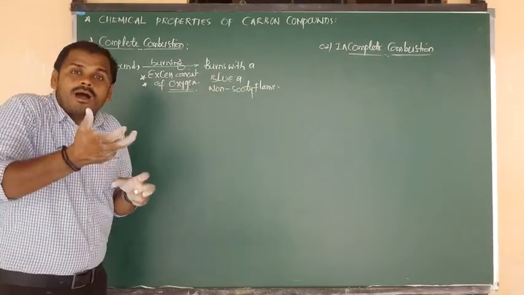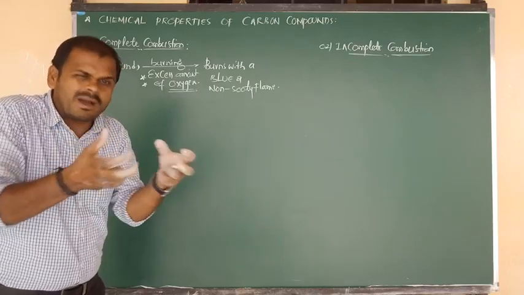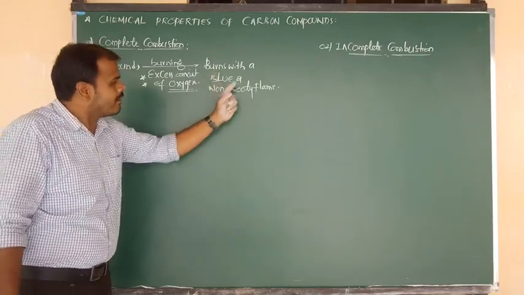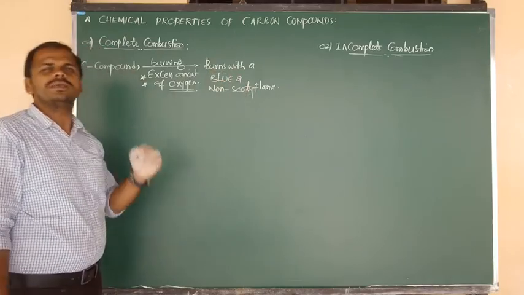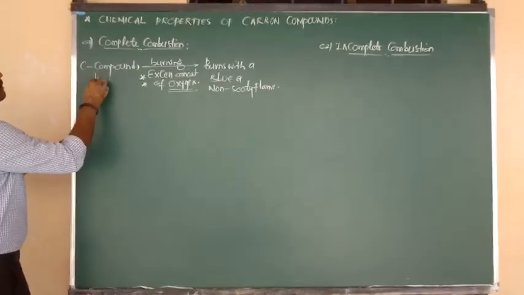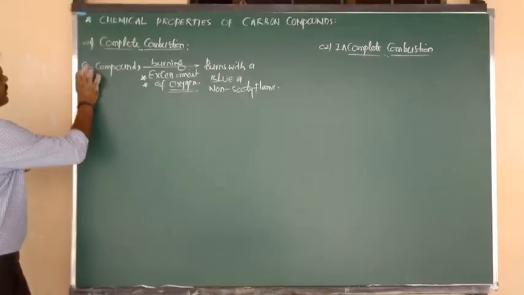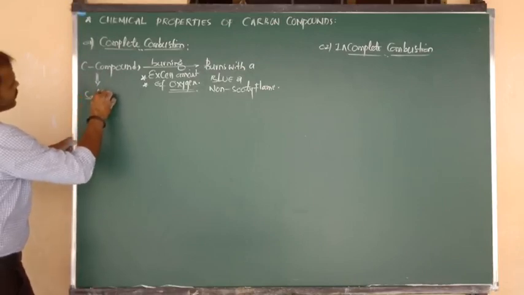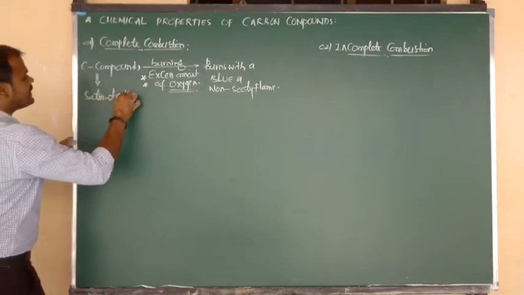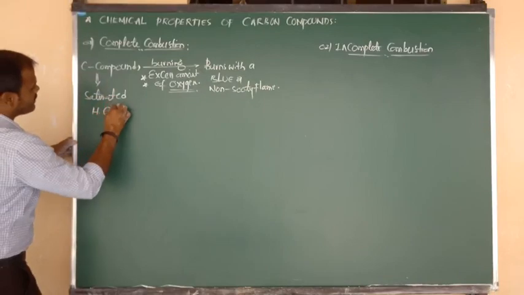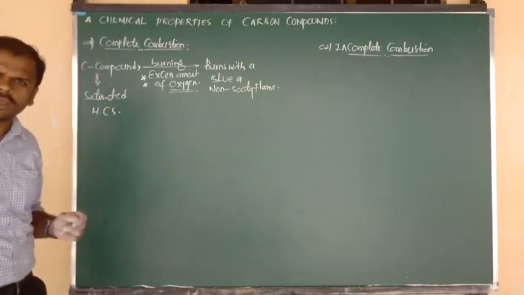So by the producing of blue and non-sooty flame, we have to confirm that the carbon compound is a saturated hydrocarbon. Okay, all of you?